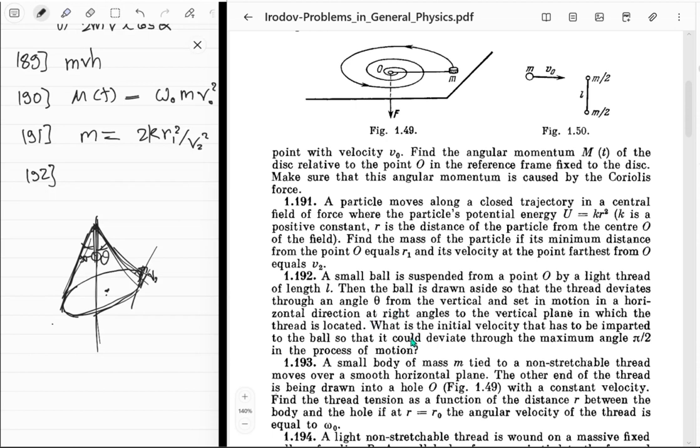It's sent into motion in a horizontal direction at right angles to the vertical plane, right? So it must be something either like a conical pendulum or like this thing, whatever is happening over here. So yeah, that's what it is. What do you mean by deviation here? Do we mean the deviation of the velocity or of the angle or what?